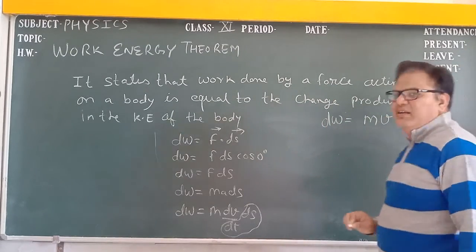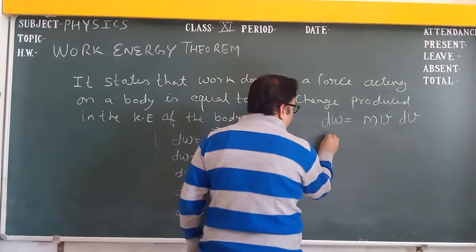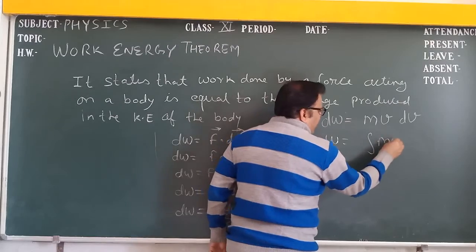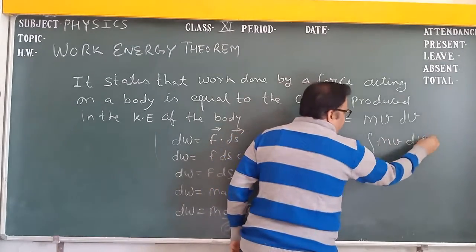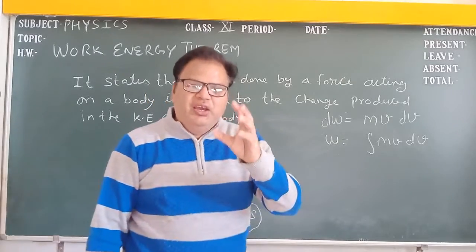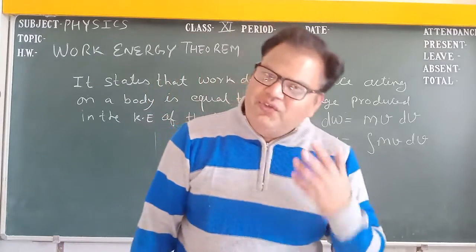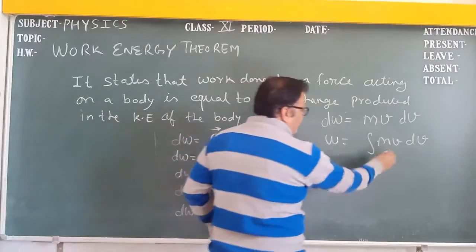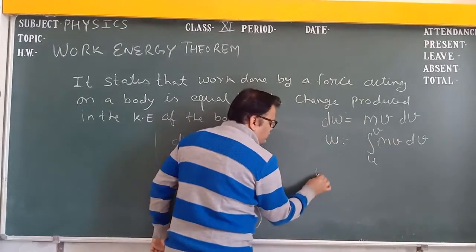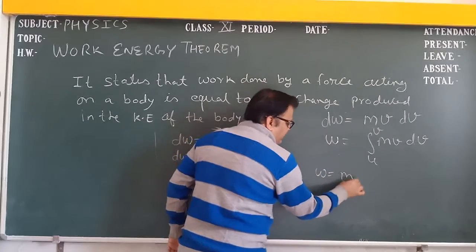Okay, student? Now, what is the value of W? Integration of m v dv. Suppose the object has an initial velocity u and final velocity v. Then just integrate from u to v. Here m is constant, just take out m.